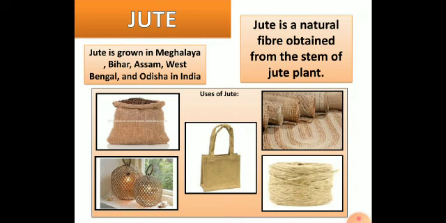Now we turn to jute. Jute is grown in Meghalaya, Bihar, Assam, West Bengal, Odisha and in India. It is a natural fiber obtained from the stem of the jute plant. It is also called the golden fiber because it is very cheap and very strong. It is used to make gunny bags, door mats, handbags, decorative articles and ropes.